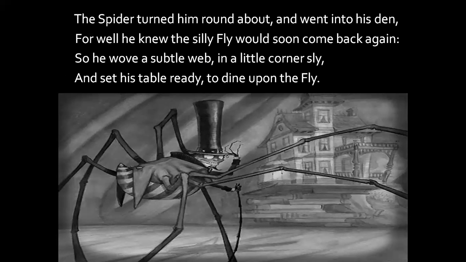The fly says that he is going back home, isn't it? So the fly says, some other day I will come to your home, but not today. And saying so, the fly also started moving. And now the spider is also moving back to his web, because the spider knows very well that the silly fly, the foolish fly, will come back again, because the fly was listening to the spider's attractive words, isn't it?